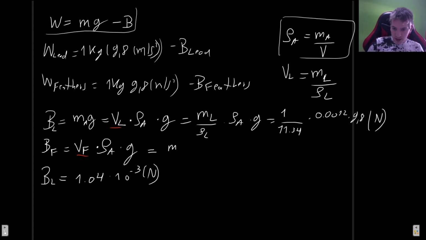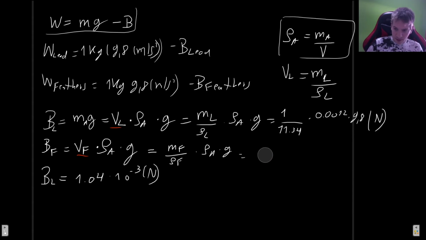So we get the mass of the feathers divided by the density of the feathers times the density of the air times g. Now, because feathers are mostly keratin, I used that value for the density. Even if that weren't exactly the density, which it probably isn't, it's still pretty close, and it's still way less dense than lead, so the principle is still going to be valid. The final number may be a bit different, but the logic still applies. So the density that I found for the feather is about 1.3 grams per centimeter cubed.